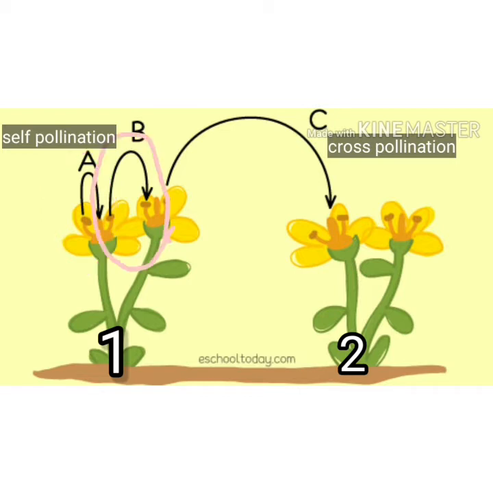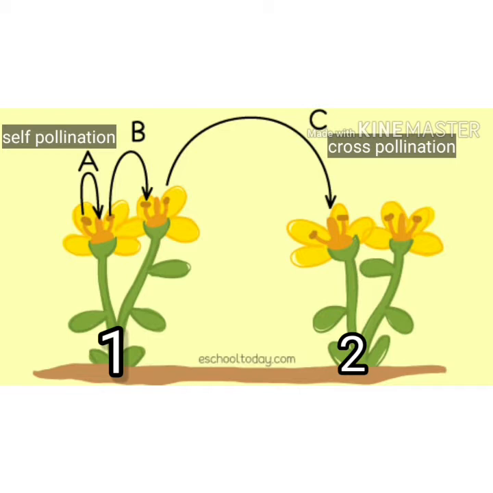Or also some pollen grains from flower A transfer to flower B. Here the pollen grains from one flower get transferred to another flower. This type of pollination, in which pollen grains are transferred within the same plant, is known as self-pollination.